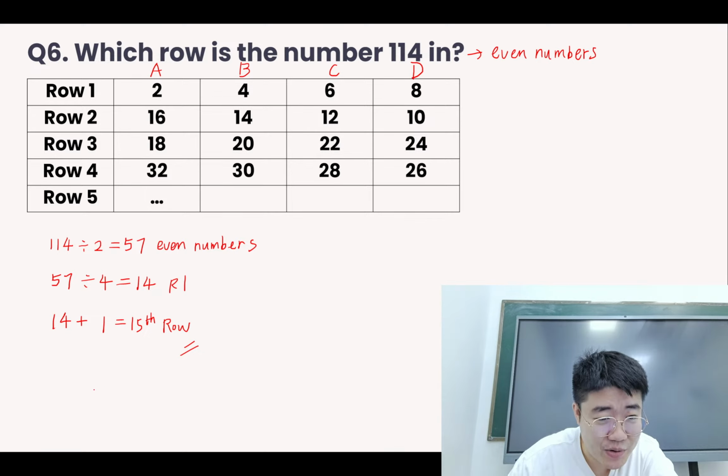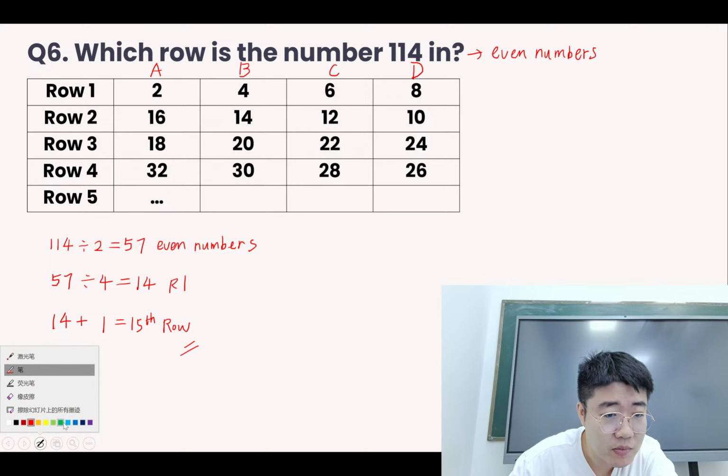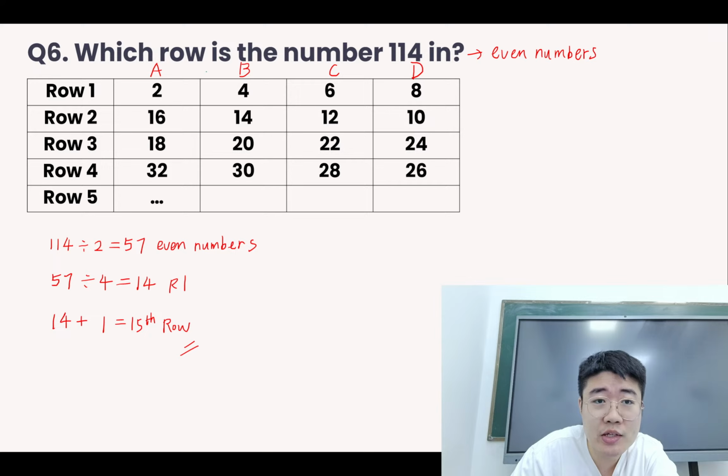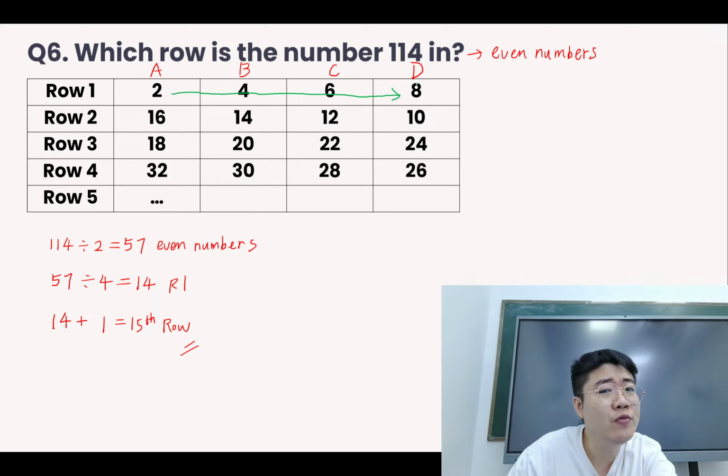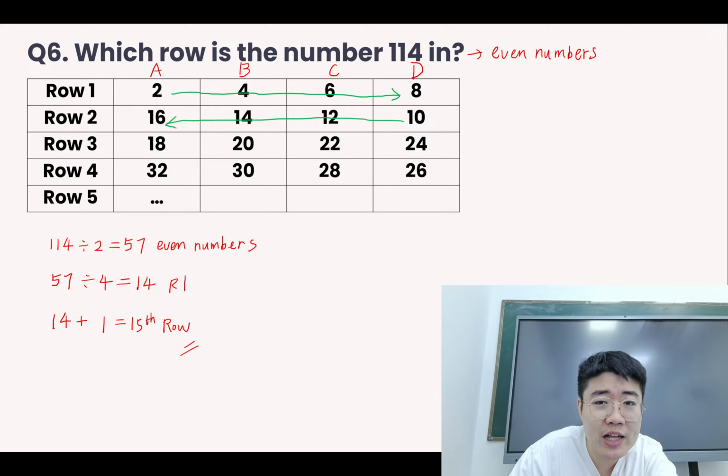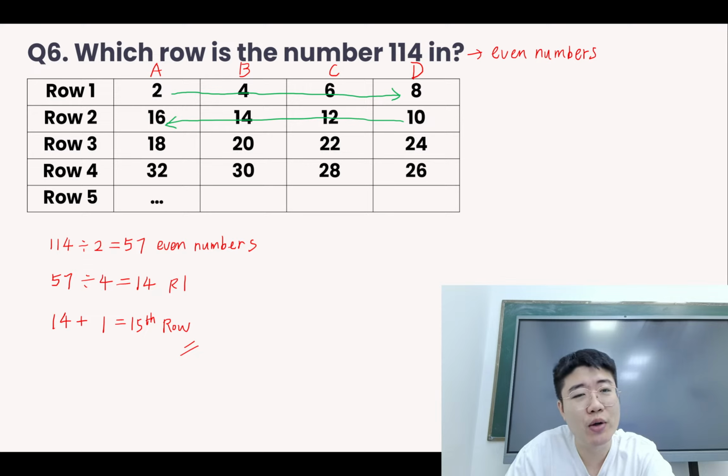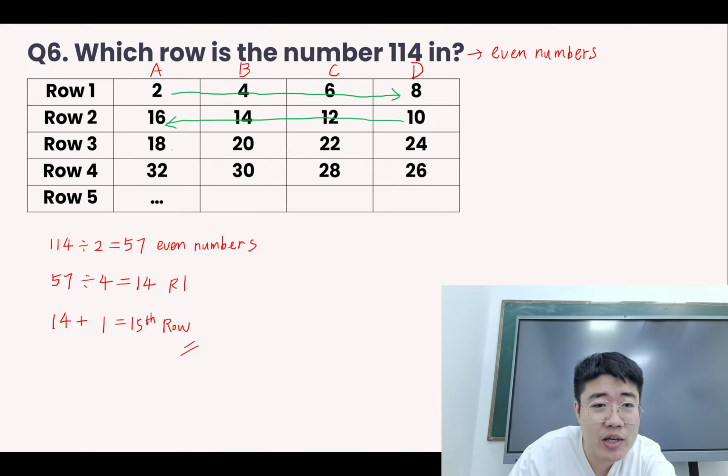So one thing we'll notice is that the pattern for the row is not always the same. You see that for row 1, the smallest number is on the left. That's 2, 4, 6, 8. But for the next row, row 2, it goes the other way around: 10, 12, 14, 16. Then the next row is also from smallest to the biggest.